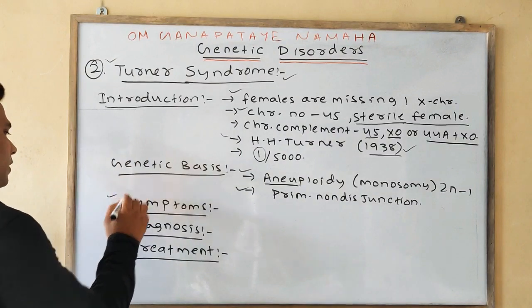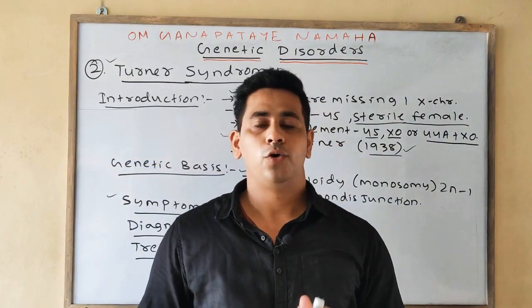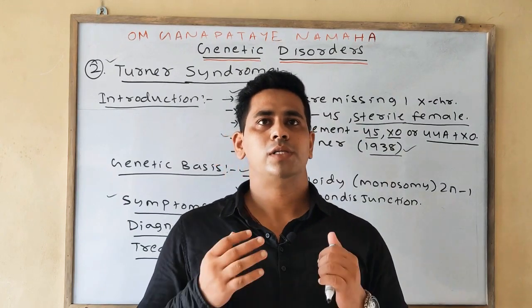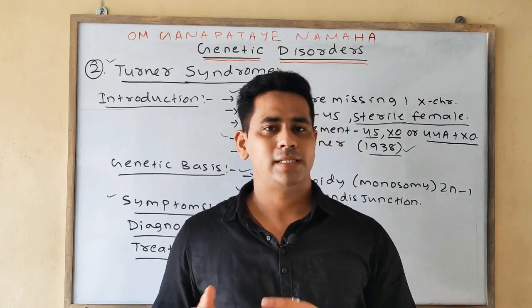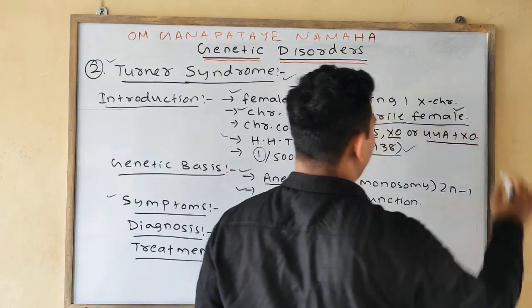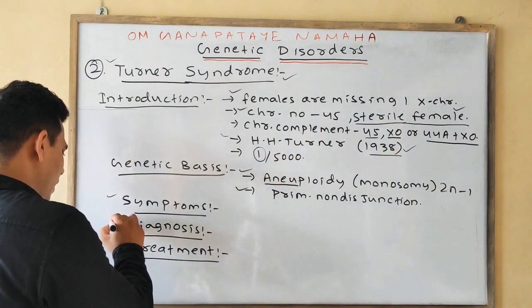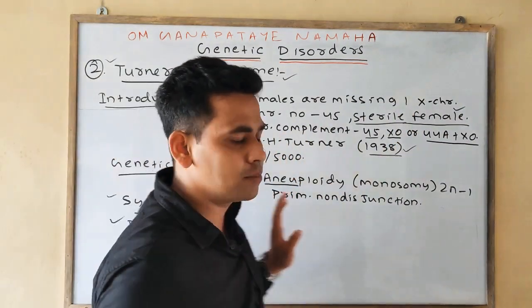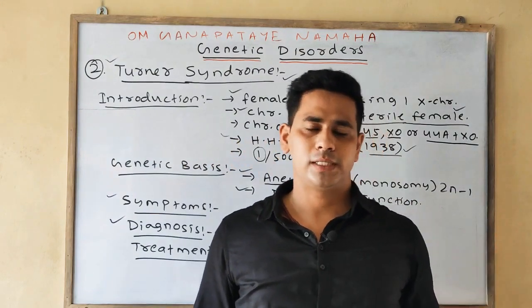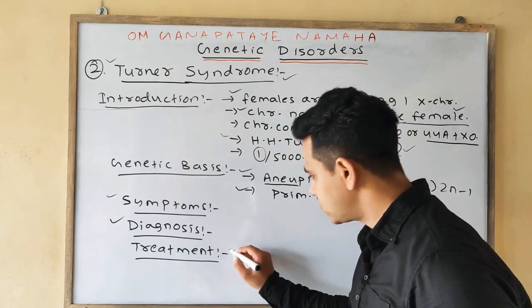Next, we will write various symptoms such as short stature, webbed neck, rudimentary ovary, shield-like chest, limited secondary sexual characters, swollen hands, and also one of the symptoms is a sterile female. Then what is the diagnosis? Diagnosis can be done by physical examination, or basically we can say the diagnosis is done by amniocentesis.